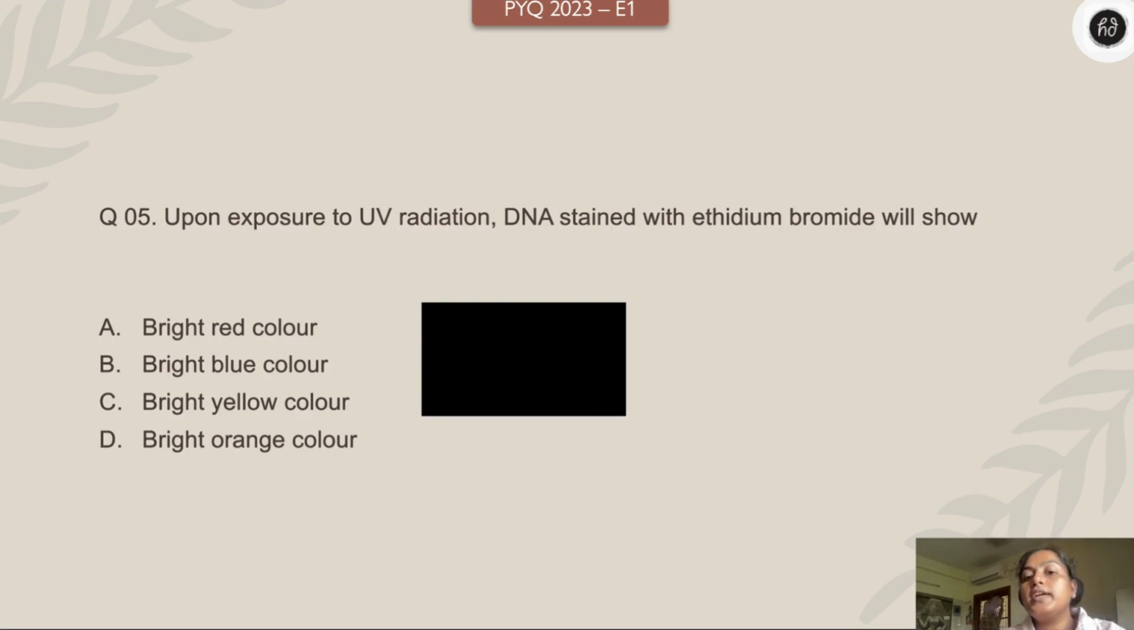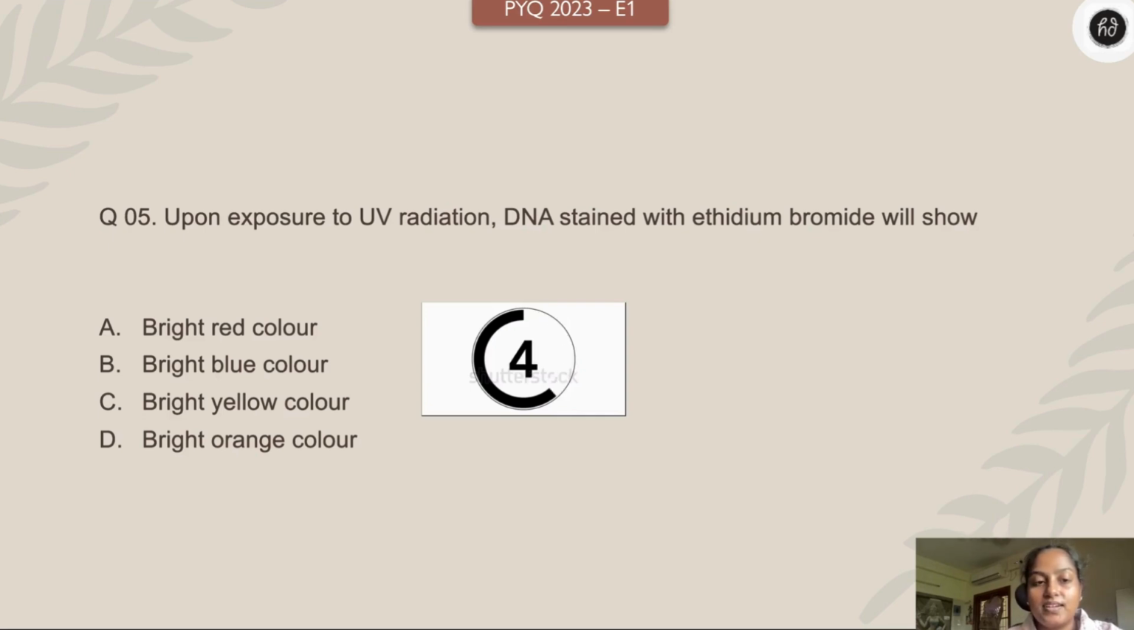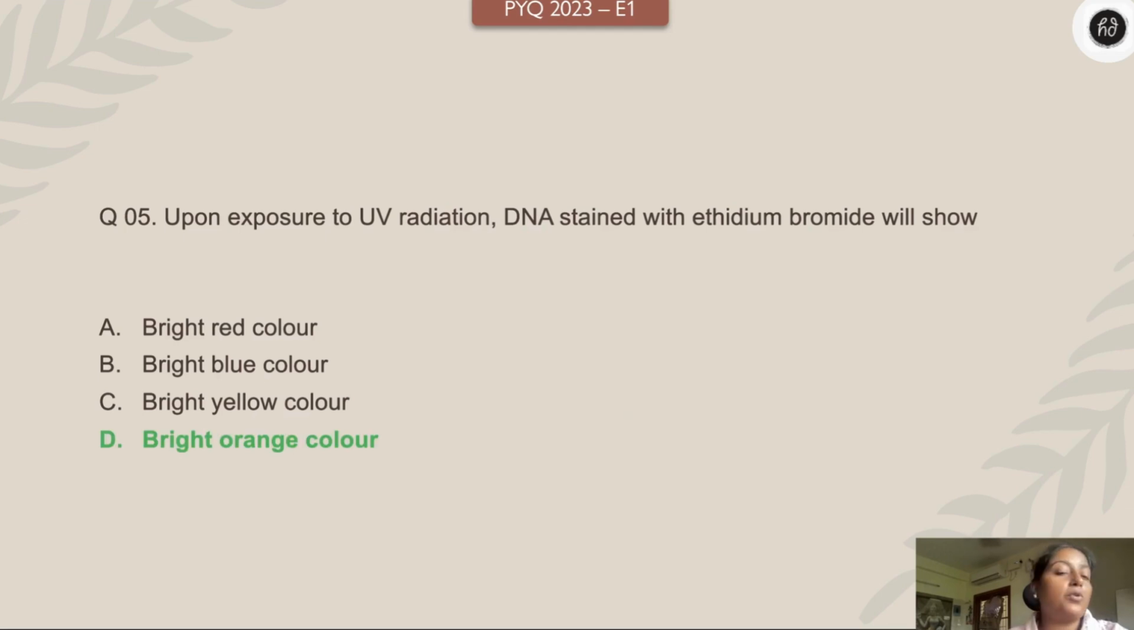Upon exposure to UV radiation, DNA stained with ethidium bromide will show what color? Bright red, bright blue, bright yellow, bright orange. Your time starts 3, 2, 1 right now. Very simple question, right? Yes, it shows a beautiful bright orange color, children.